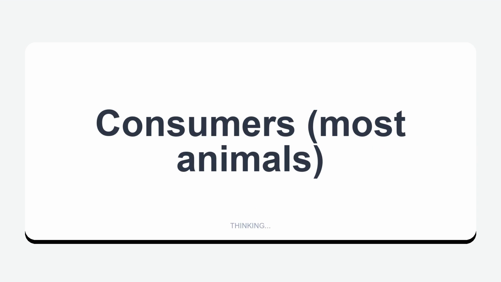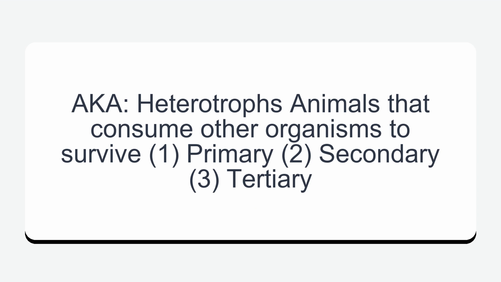Consumers, most animals, aka heterotrophs, animals that consume other organisms to survive. One, primary. Two, secondary. Three, tertiary.